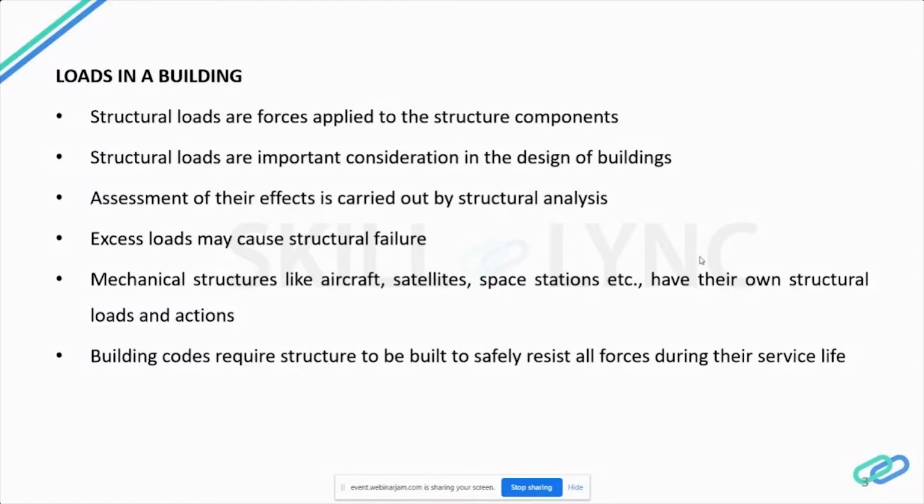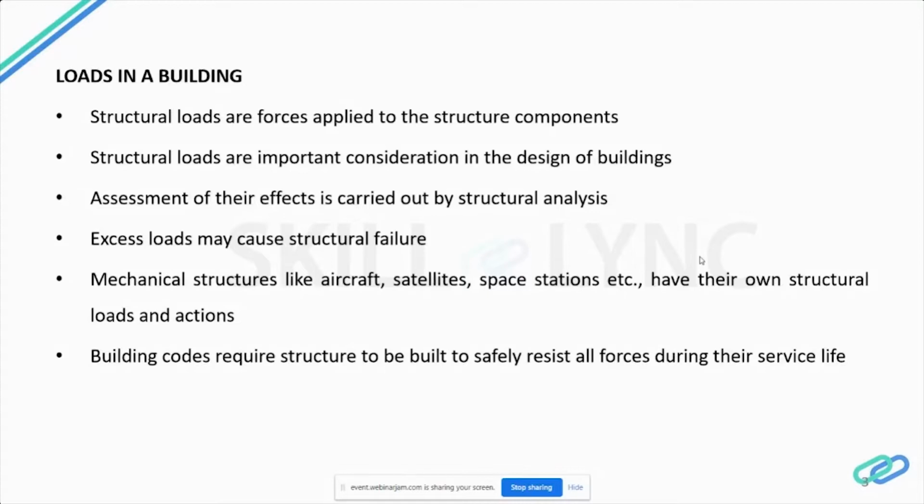When excess load or overloading occurs, it may cause the structure to fail. Hence such possibility should either be considered in the design or strictly controlled. So it is better that you design the structure safely. And mechanical structures such as aircraft, satellites, rockets, space stations, ships, and submarines have their own particular structural loads and actions, which will not be similar to that of a building load.